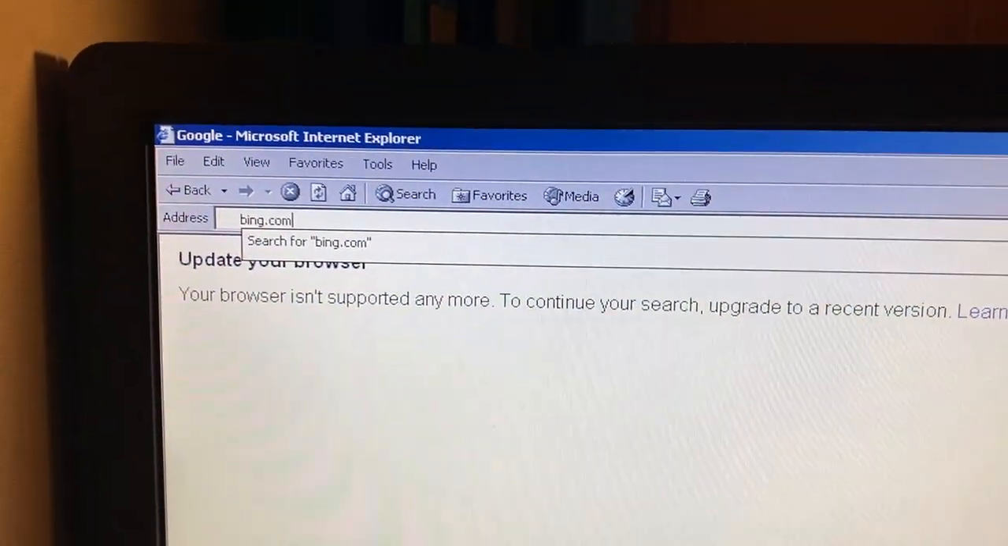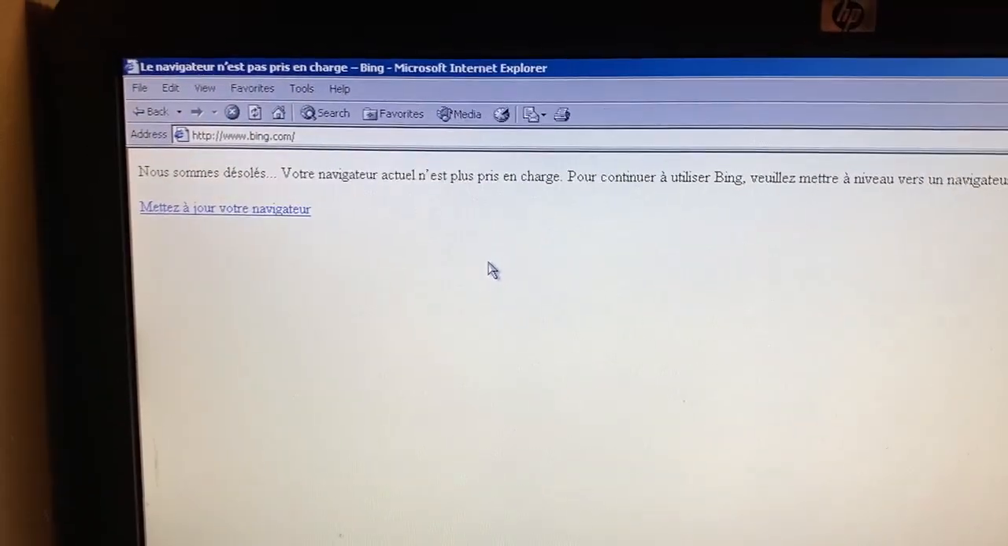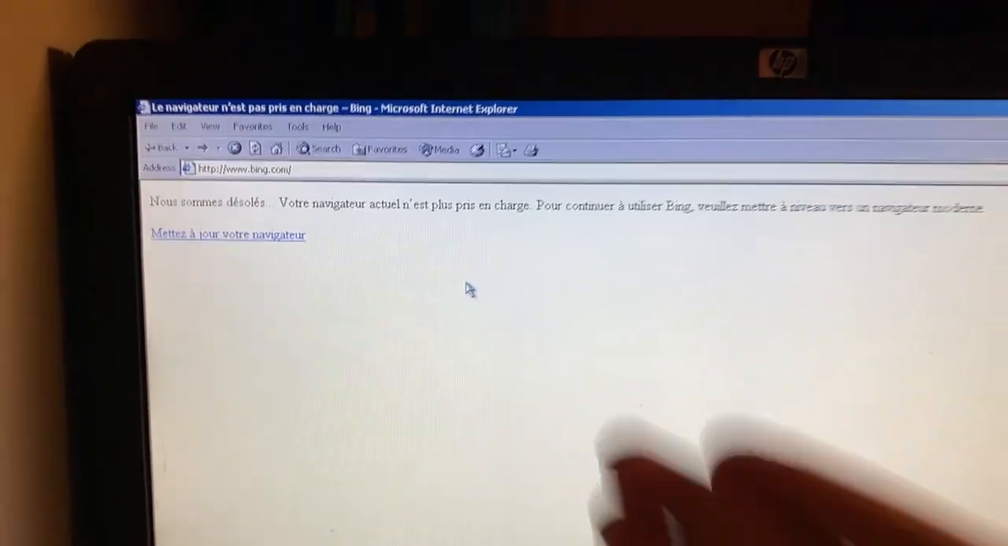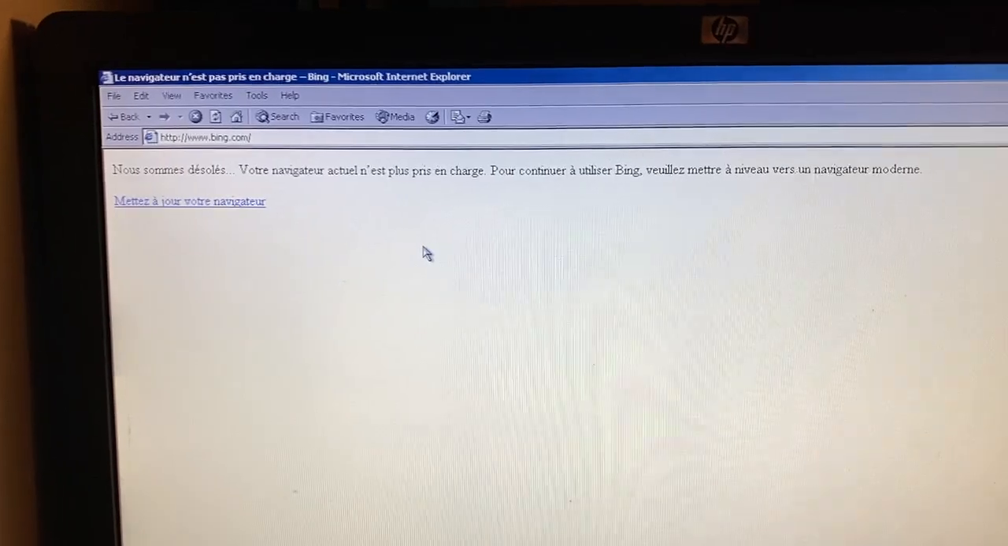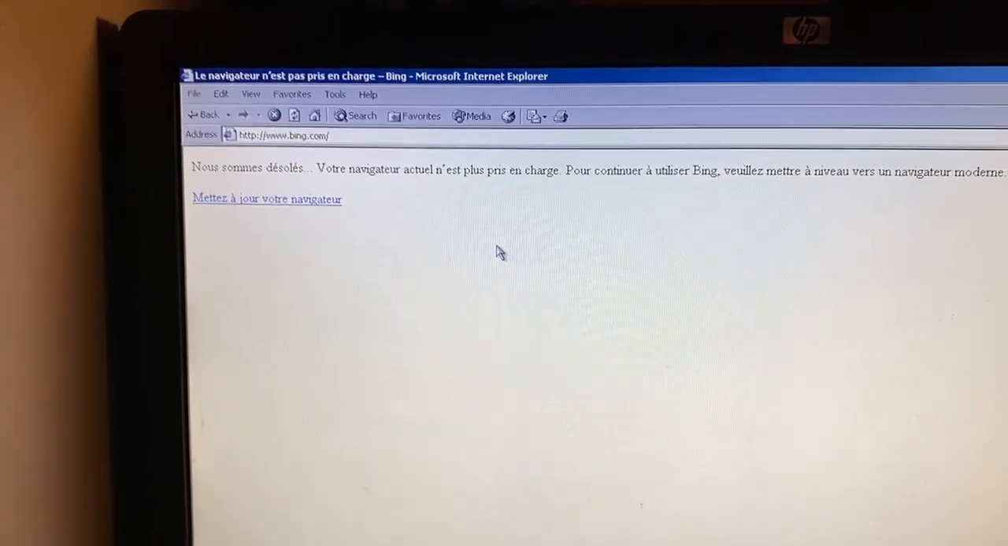What about Microsoft Bing? Nope, same thing. No, I don't know how to change the language of Bing, so it's going to remain in French and you'll just struggle to understand what it says. But I'm pretty sure you can guess it says that your browser is no longer supported.